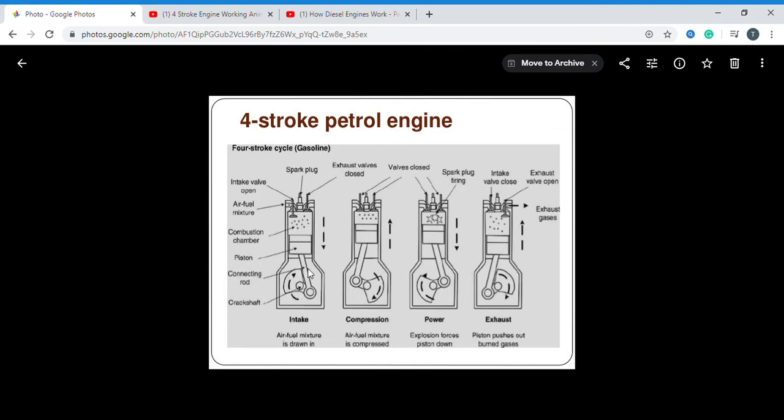Next, after the piston moves from TDC to BDC, it moves again from BDC to TDC. We already have the air and fuel mixture, and both valves are closed. The air and fuel mixture gets compressed. This is the process I am calling the compression process.